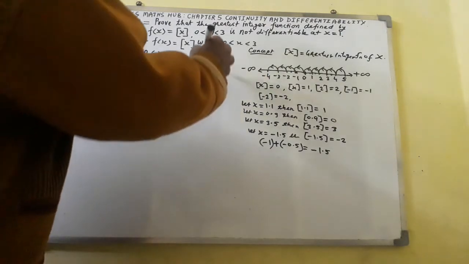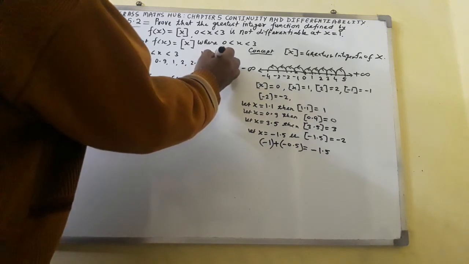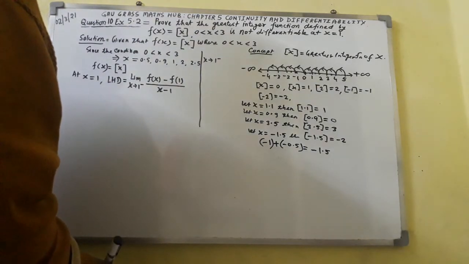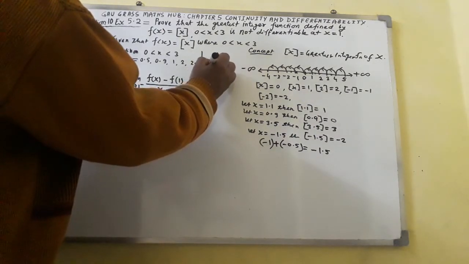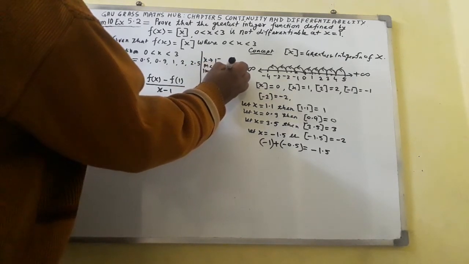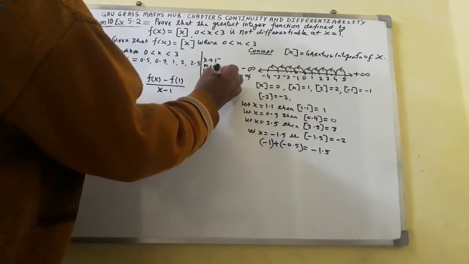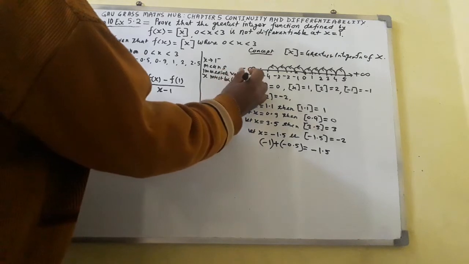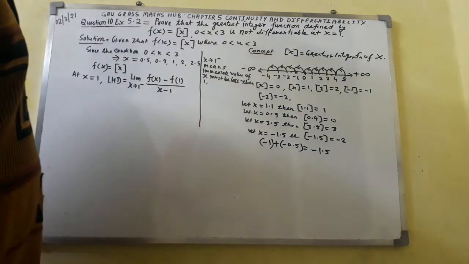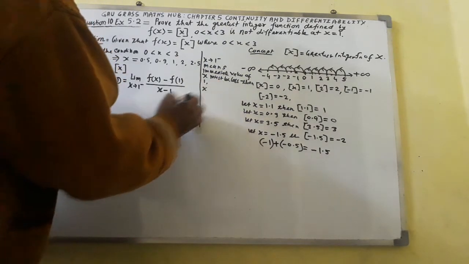So here I shall explain: x tends to 1 of negative means that the immediate value of x must be less than 1.